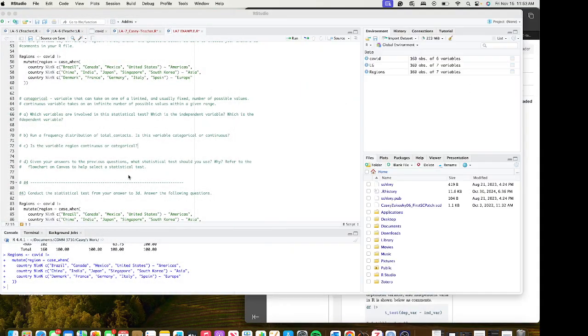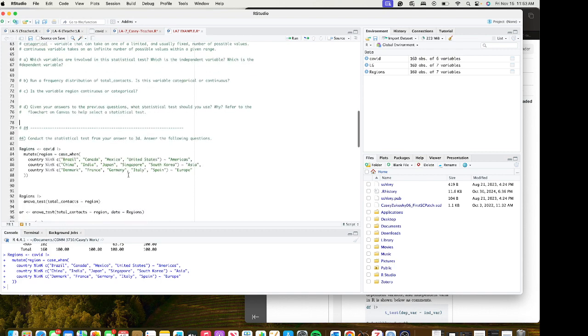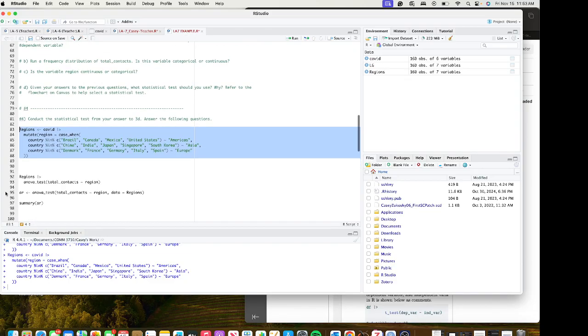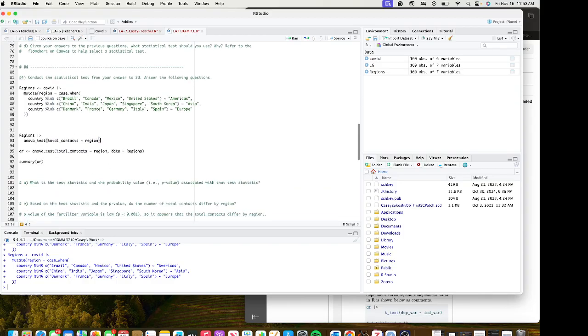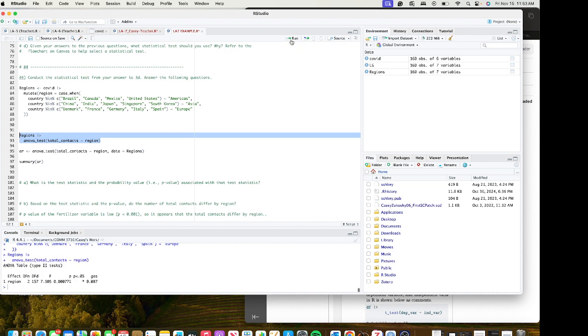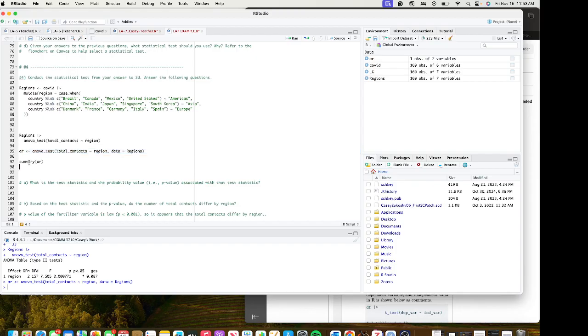All right, back to R. We went ahead and created our new data set called regions. We decided that we are going to run an ANOVA test looking at total contacts in region. When we run that, there's a couple different ways we can do it. We can create a new object that is assigned to the results of this, or we could just have it display immediately in our console. That tends to be how I like to do it, but I'll show you real quick what it looks like if I do that and then use the summary function.